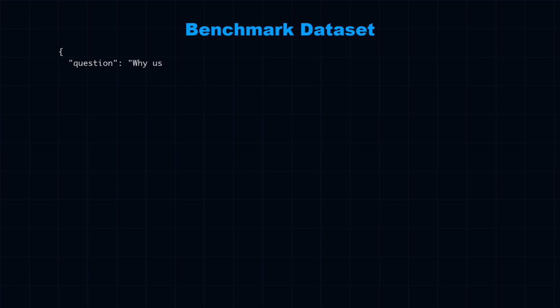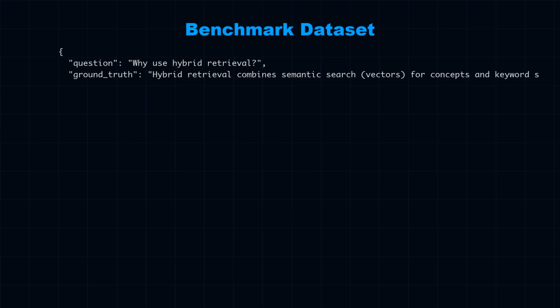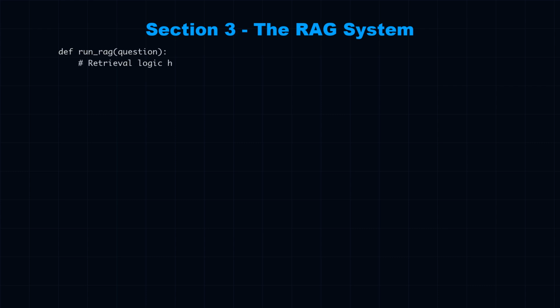Here's what it looks like in JSON. We have the user question, and we have the expert verified answer. This specific pair is our unit test. If the AI deviates from this ground_truth, it fails. Simple as that.